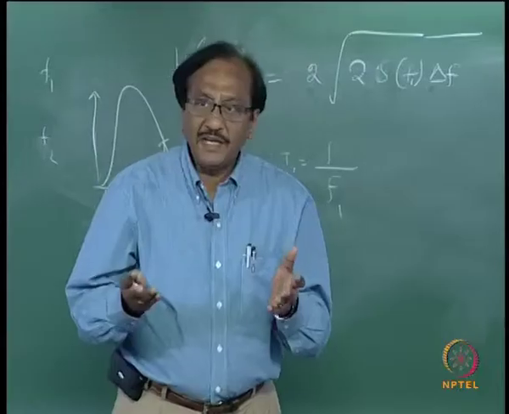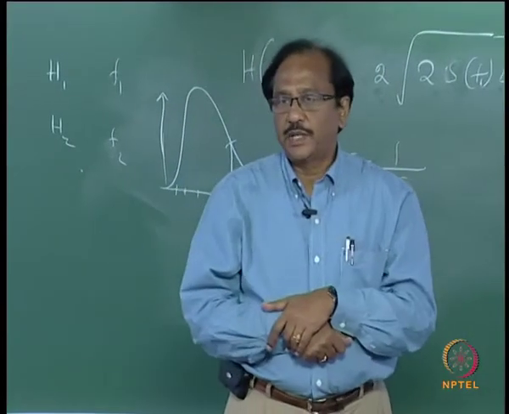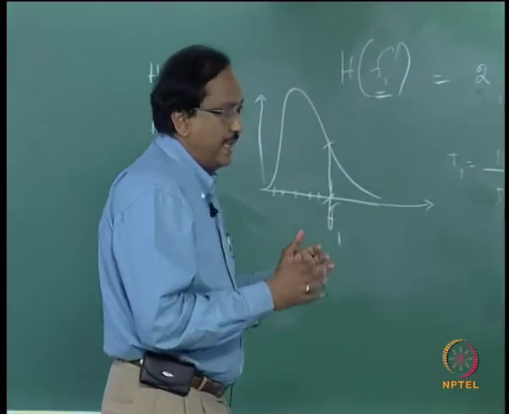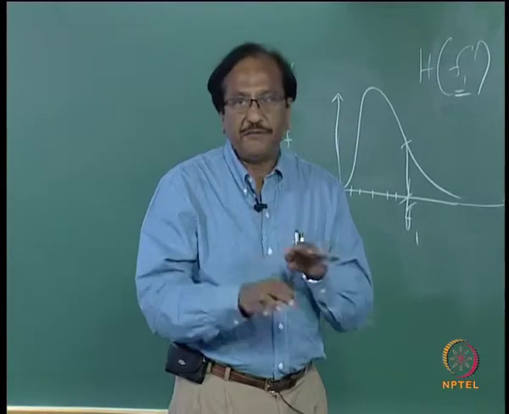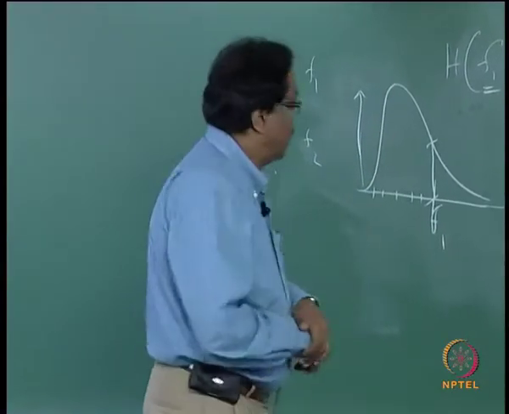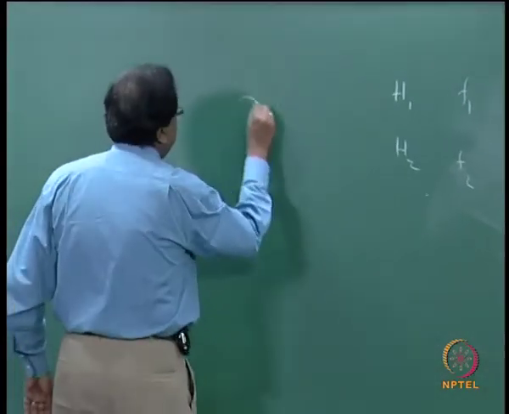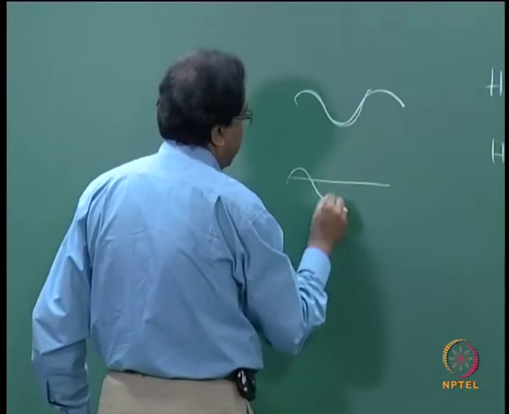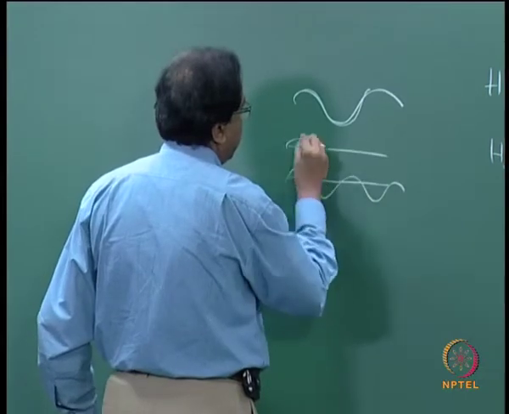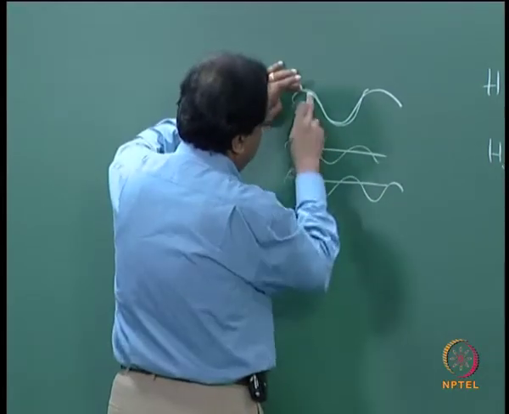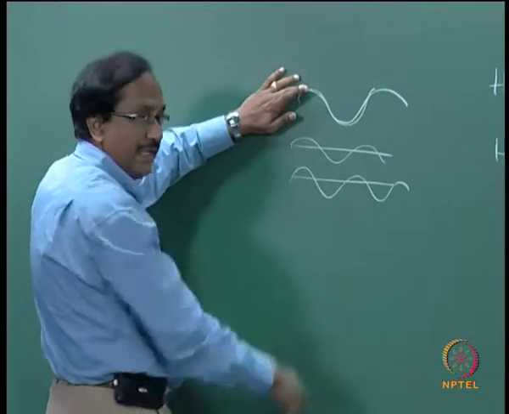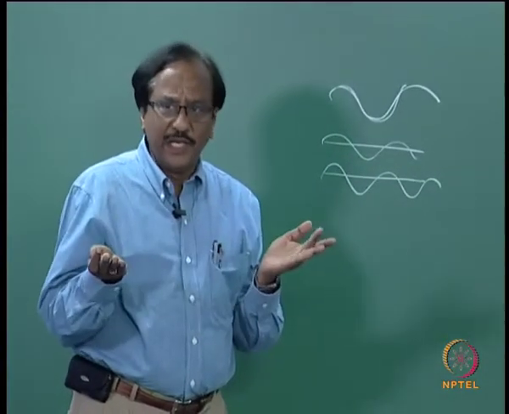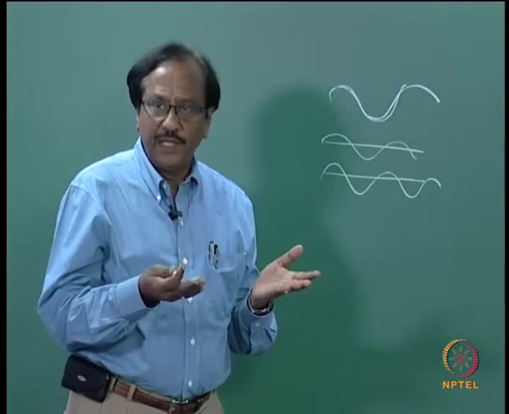But where does the random number come in? A random number comes in when it is associated with the phase. See, if you have a number of waves with the same phase and you superpose them, you are not going to get a random wave.